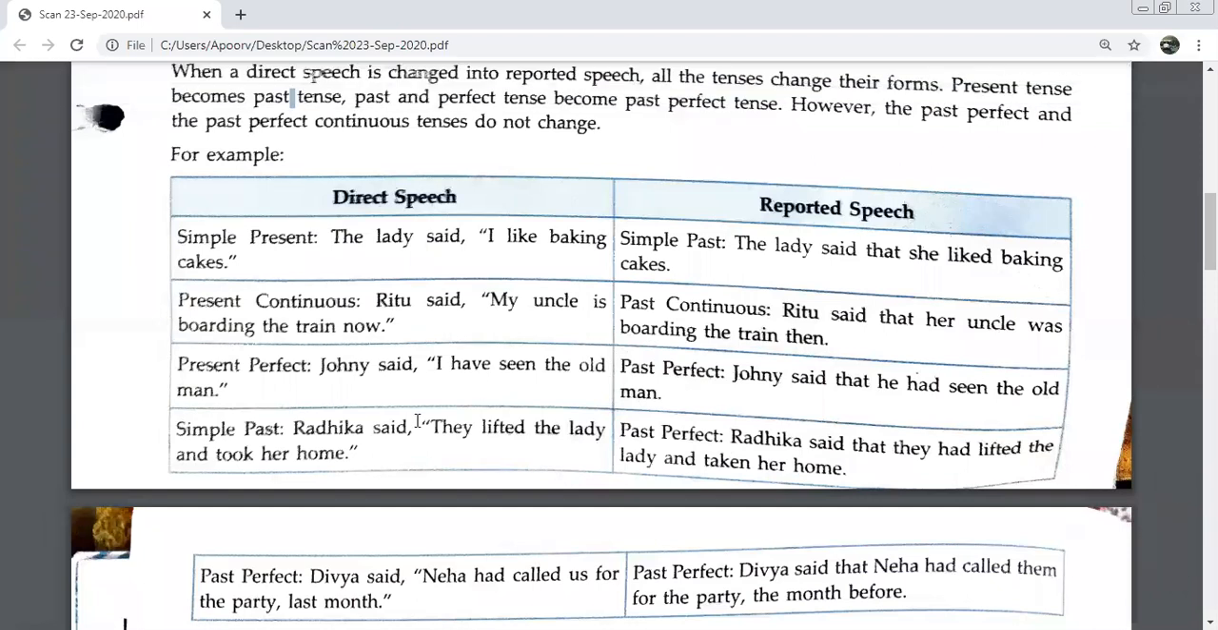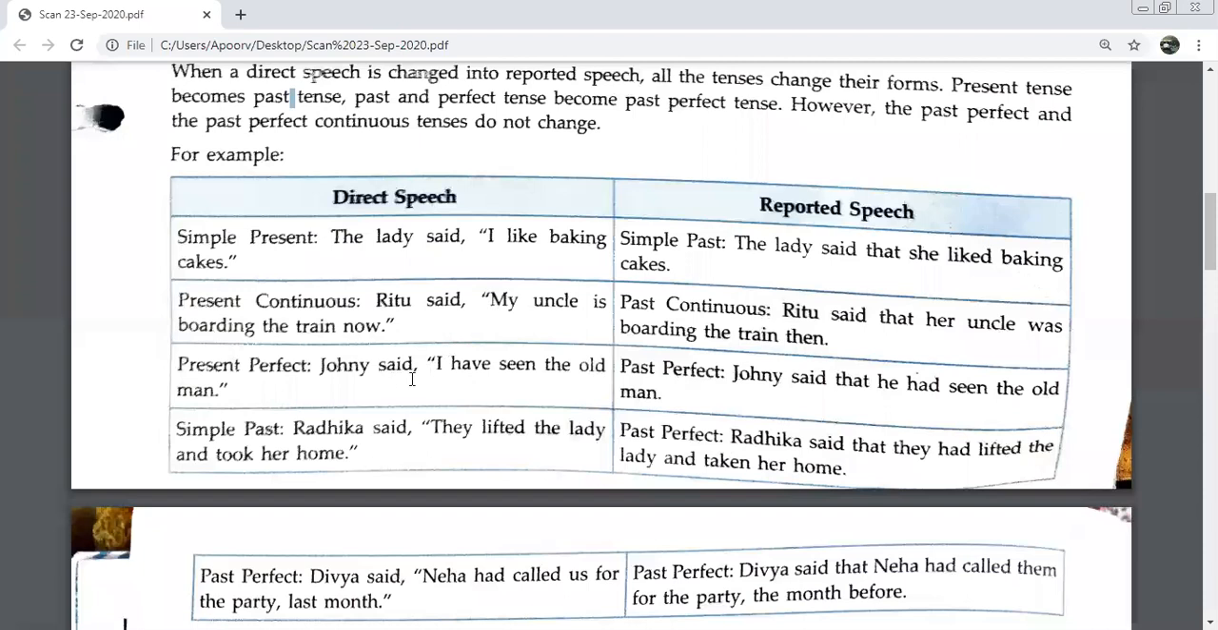Johnny said, I have seen the old man. Look here now. Johnny said that he had seen the old man. So simple: have and has become had. This change is called the change of present perfect to past perfect. Let us do one more.